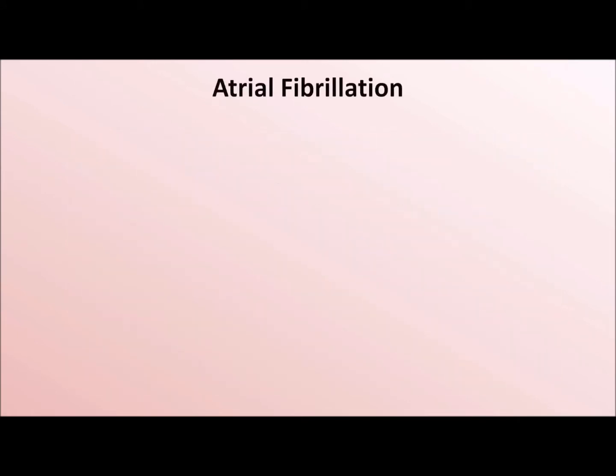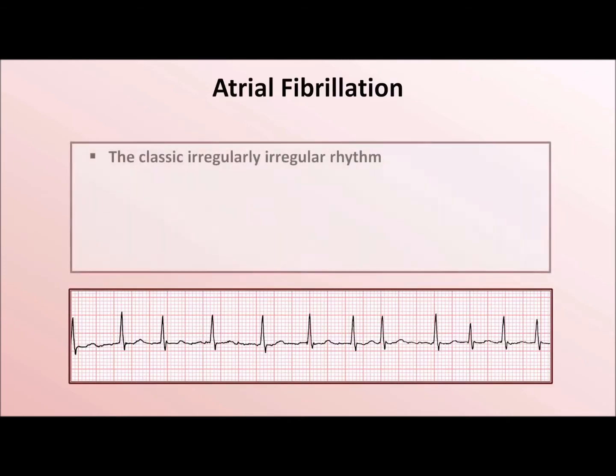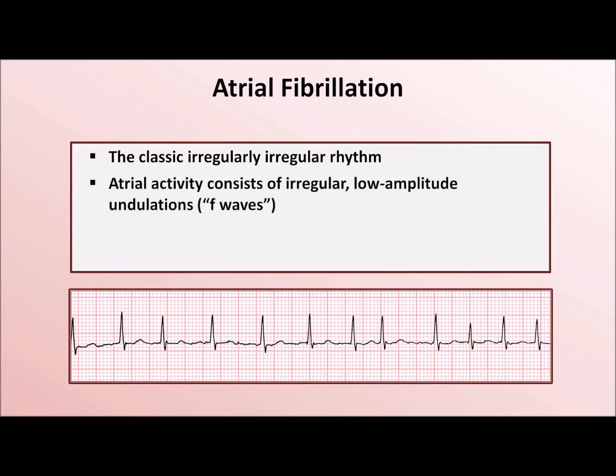The next rhythm is atrial fibrillation, usually abbreviated AFib. It is the classic irregularly irregular rhythm, meaning that it is both irregular and there is no repeating pattern to that irregularity. The atrial activity as visible on EKG consists of irregular, low-amplitude undulations, often called fibrillation waves or F waves with a lowercase f. Those undulations can sometimes be unusually prominent or seem more organized, but as long as they are occurring at a very fast frequency and have variable morphology, it is still best to consider the rhythm AFib.